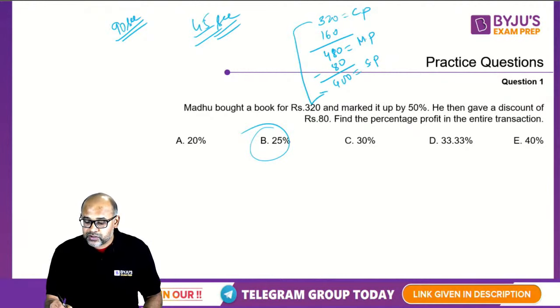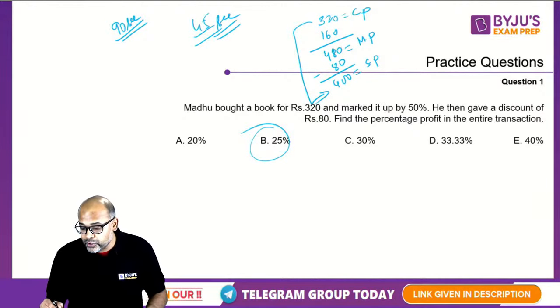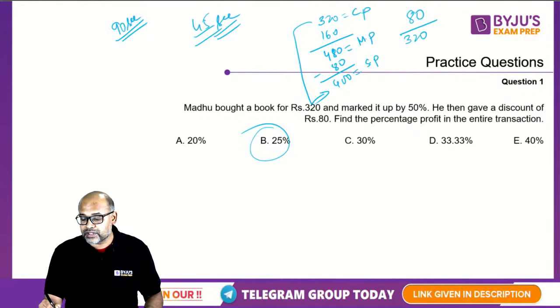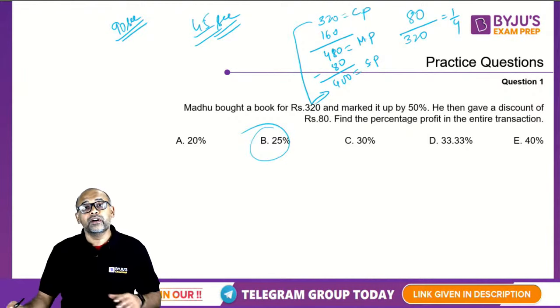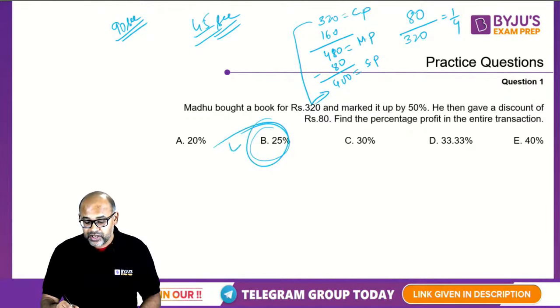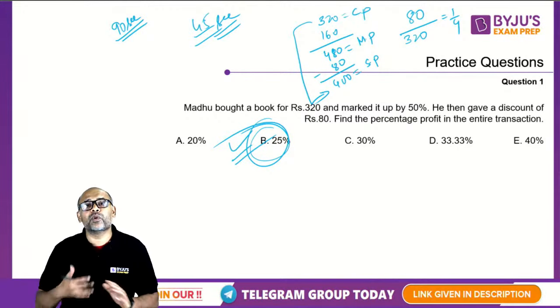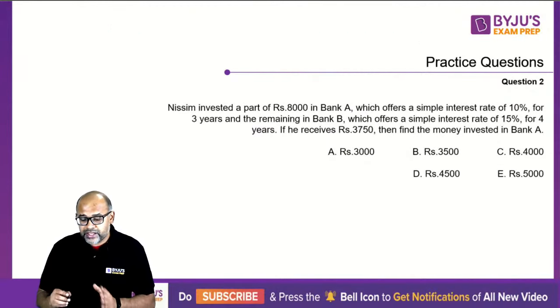So cost price is 320, selling price is 400. So the profit value is 80 rupees. 80 out of 320. So this is 1/4. 1/4 as a fraction is 25% as a percentage. Therefore making it option B. Very simple. Okay, this is just a warm up. So let's move on to the next question.